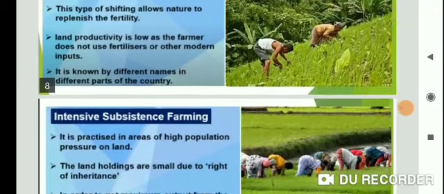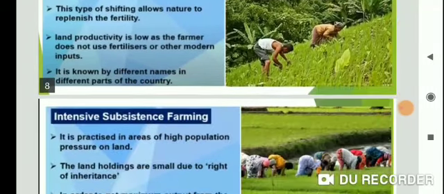Now next, second type of farming, intensive subsistence farming. It is practiced in areas of high population pressure on land. It is labor intensive farming, where high doses of biochemical inputs and irrigation are used for obtaining high production.